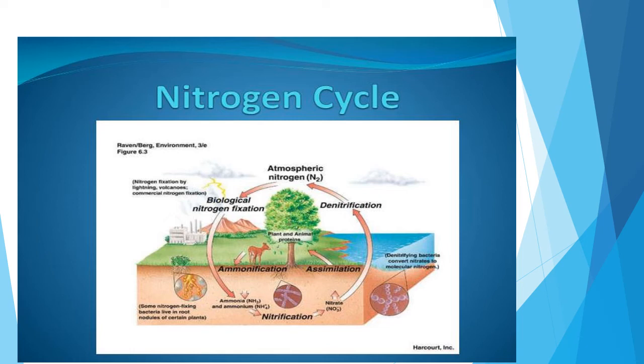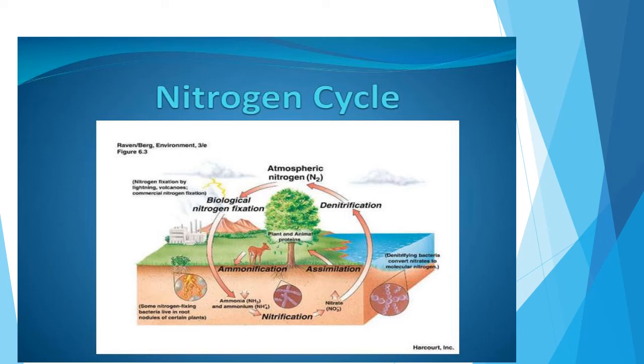Biological nitrogen fixation: the rhizobium bacteria that are present in the root nodules of leguminous plants fix the atmospheric nitrogen and convert it into nitrogen compounds. Now, the second process in this cycle is nitrogen assimilation. The process of conversion of inorganic nitrogen compounds into organic compounds that become a part of the living organism is called nitrogen assimilation.